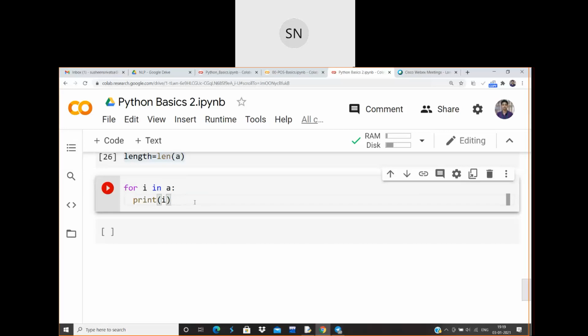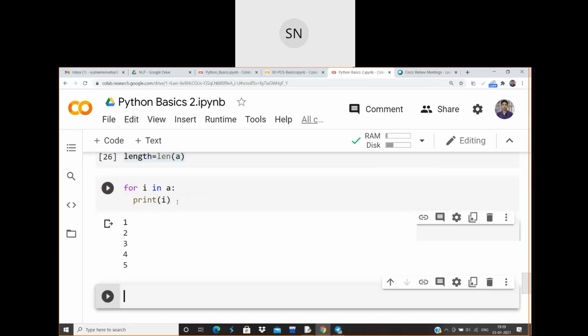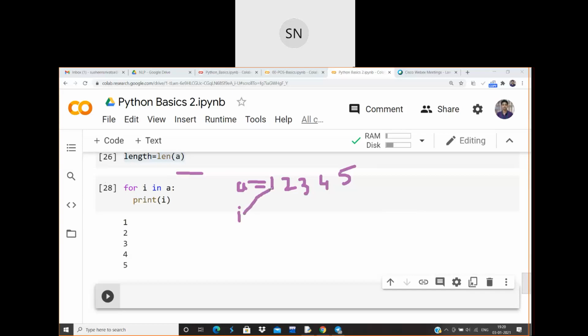So let me print this one and let me explain what is exactly happening over there. See, first we have initialized like this, right? i is in a. So what are the values of a? 1, 2, 3, 4, 5. So these are the values which are present in a. So for i which is present in a, i is the value which is pointing towards 1.